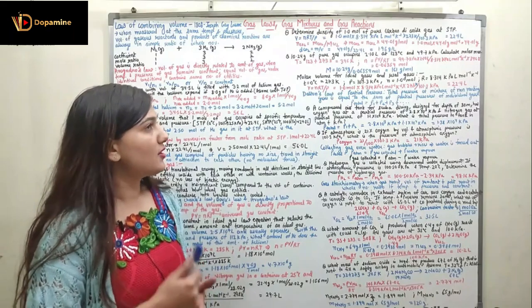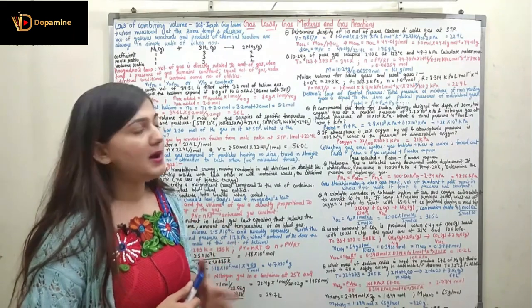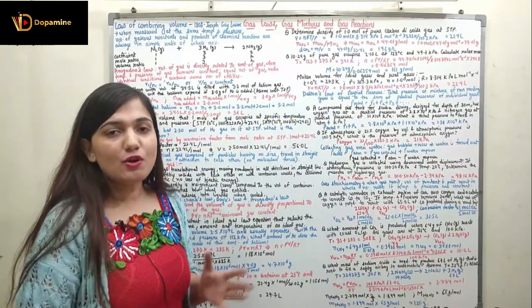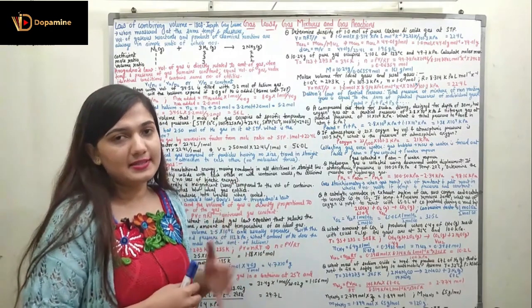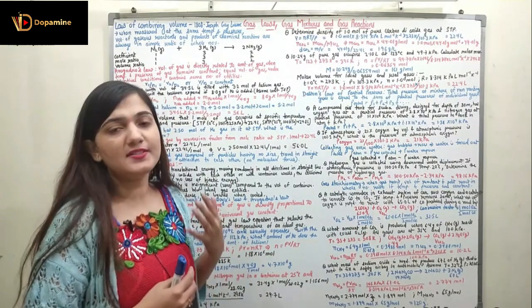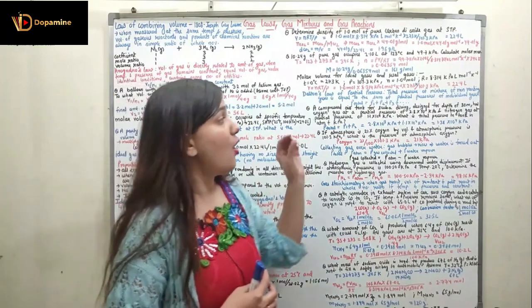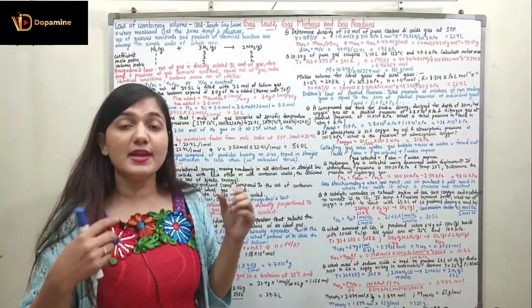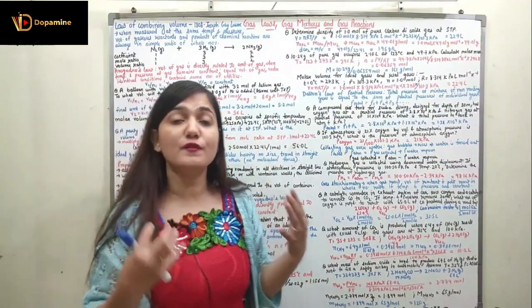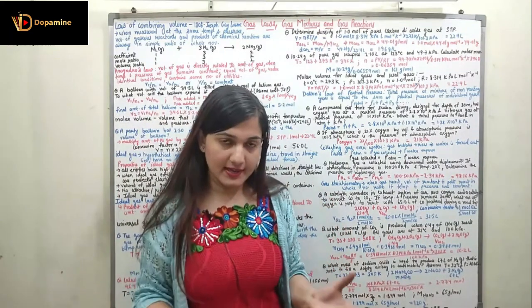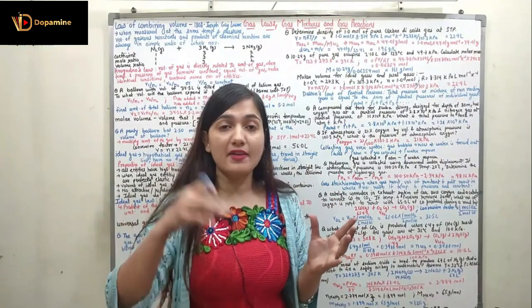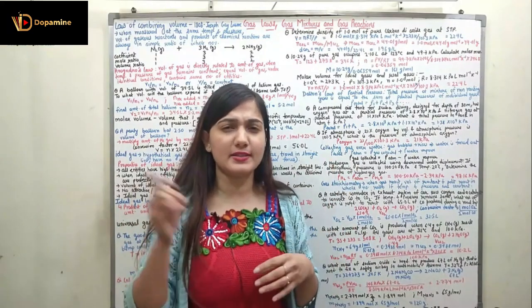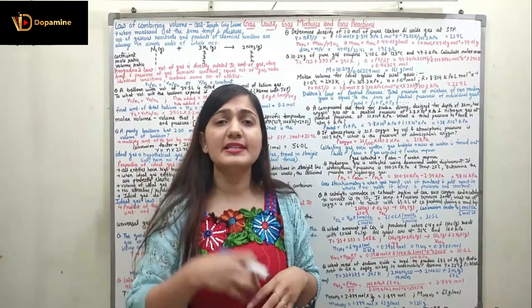Now coming to the next concept, which is Dalton's law of partial pressure. Dalton's law was given by the scientist Dalton, and it's based upon the partial pressure of non-reacting gases. If I have a container, in this container we have various gases: O2 gas, CO2 gas, nitrogen gas, helium gas.